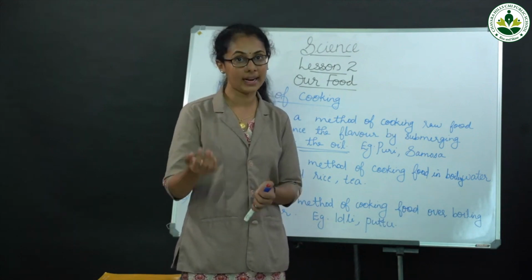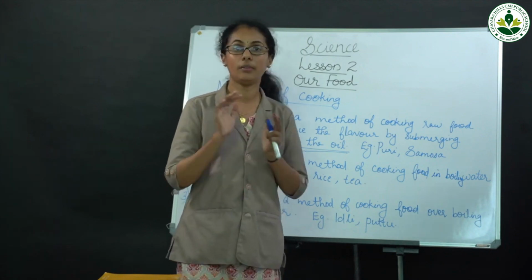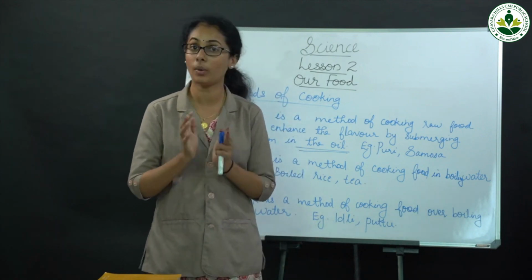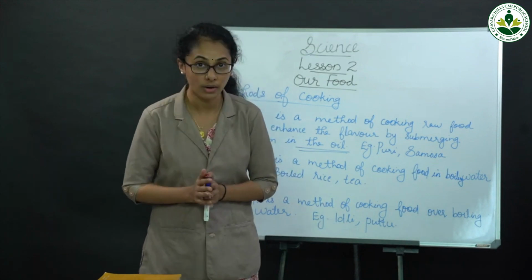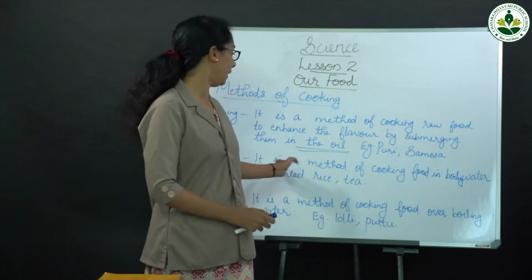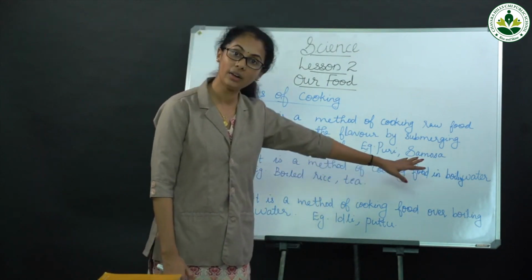After washing the rice grains, put them in this water. After some time, we get boiled rice. Your mama prepares it in this way, no?